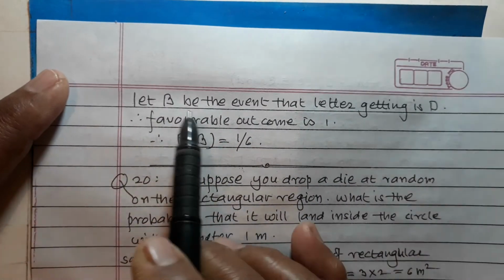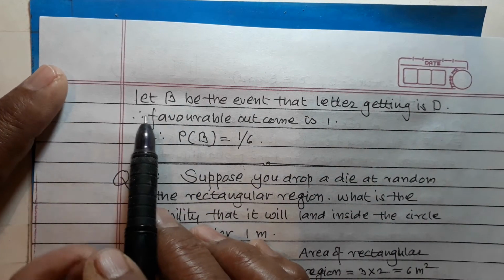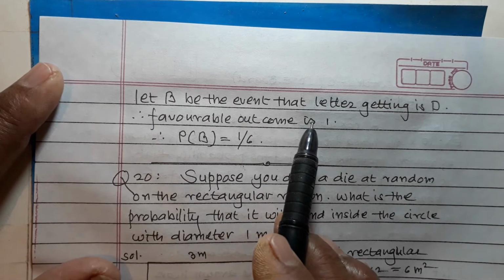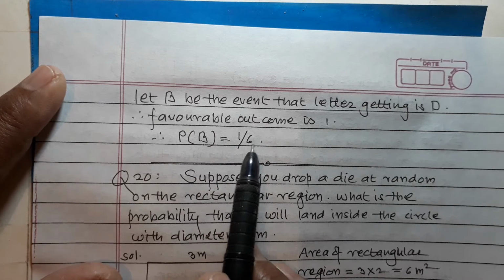Let B be the event that the letter obtained is D. So favorable outcomes is 1 and hence P(B) is equal to 1 upon 6.